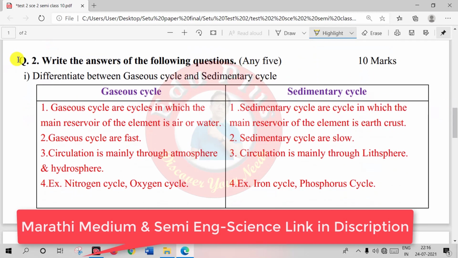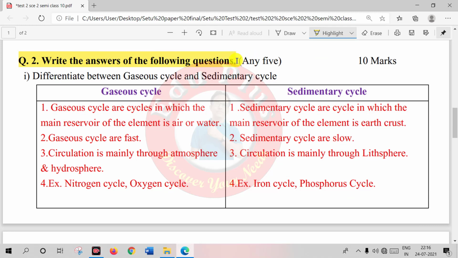Question number 2. Write the answer of the following questions. Any 5, it has 10 marks. First question is, differentiate between gaseous cycle and sedimentary cycle. First point of gaseous cycle is, gaseous cycles are the cycles in which the main reservoir of the element is air or water.